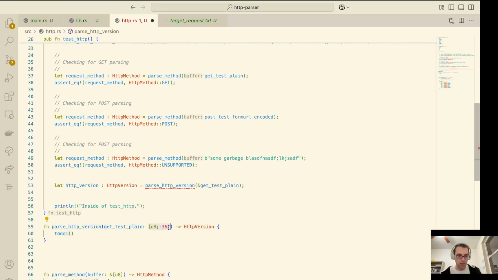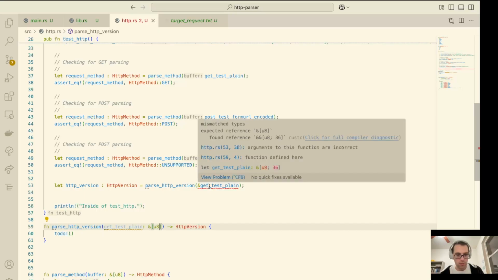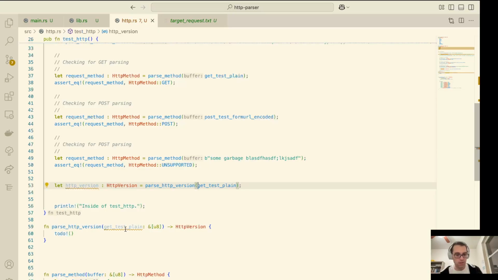It again tried to look at the exact length. We don't care. We don't necessarily want to do that. So it doesn't like that. I'm sorry. Okay, fine. My apologies, dear compiler.